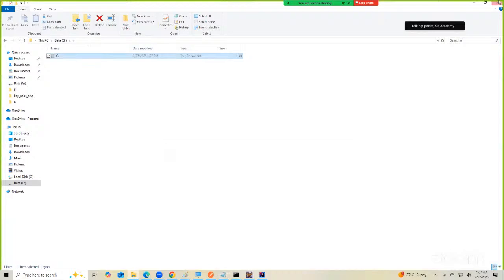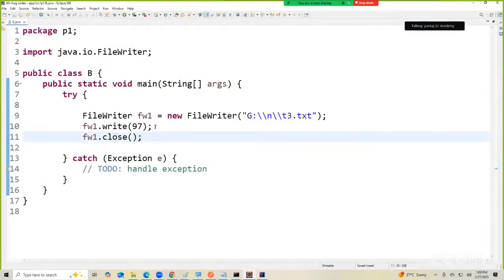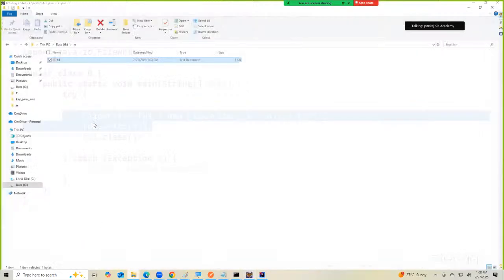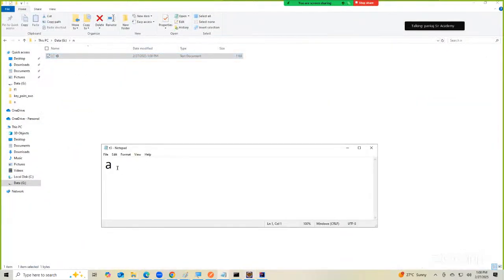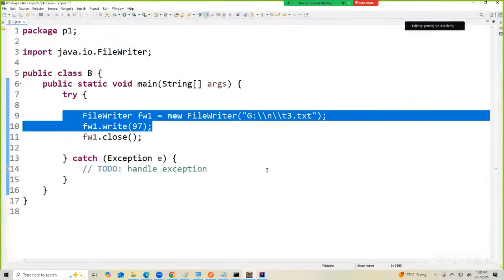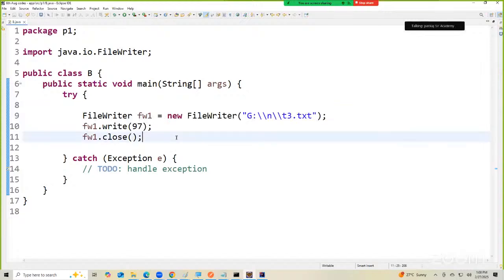Everyone got it? Now see, I'll run this once again. Letter A is already present. If I run this once again, what will happen now? Will it be A two times or one time? One time. If I run again, it will be one time A or two times? One time. Why, sir? It will replace the file and its content, isn't it?